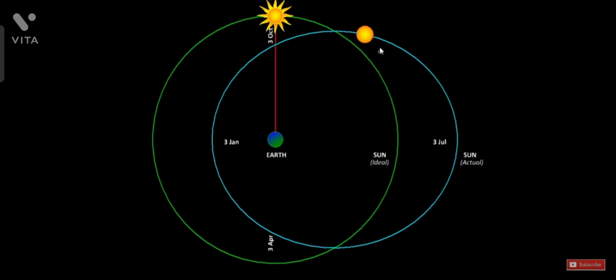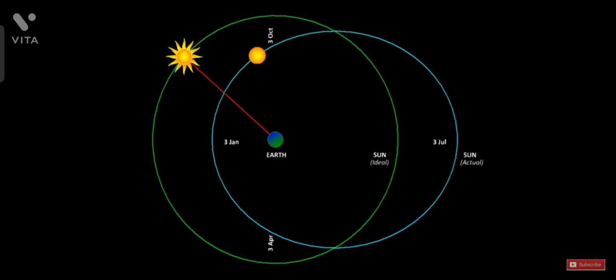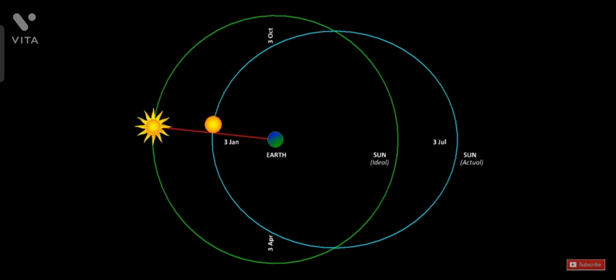At this point, however, the actual Sun has caught up with the ideal Sun in terms of speed. So from this point onwards, as it falls towards its closest approach, it's going to speed up, and therefore it is going to catch up with the ideal Sun. So now the error would be reducing, and at this point the two have caught up again. So around 3rd of January, again we reach a position of no correction.